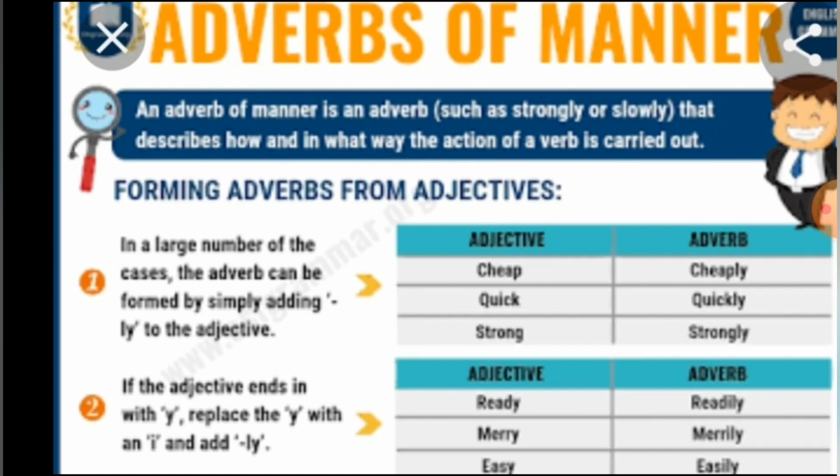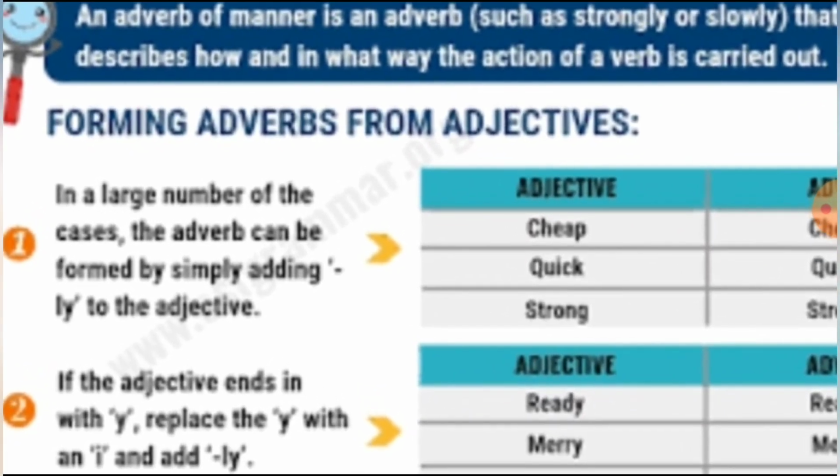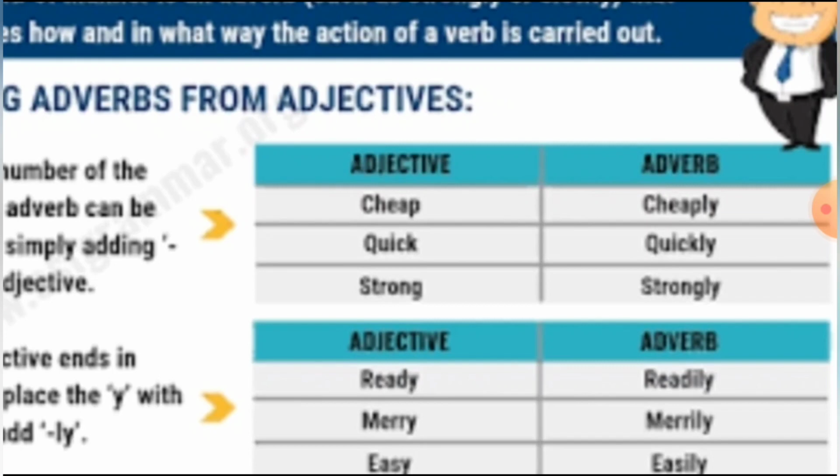Now we are going to see how the action is done. See the words, students, forming adverbs from adjectives. In a large number of cases, the adverb can be formed by simply adding ly to the adjective. See the example, students. Adjective cheap, adverb cheaply; quick, quickly; strong, strongly.